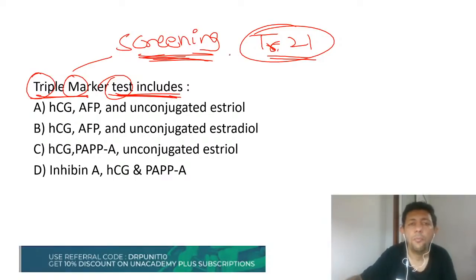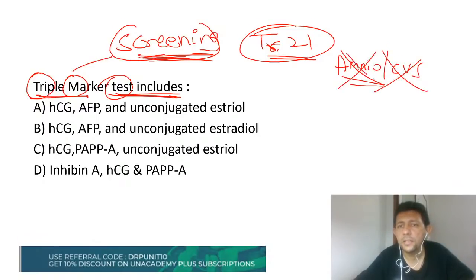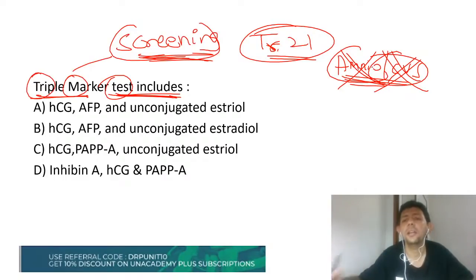Wherever I travel all over India and ask students what is the sample for performing triple marker test, they tell me, sir, I will do amniocentesis or CVS. Wrong. Please understand, amnio and CVS are the confirmatory tests.